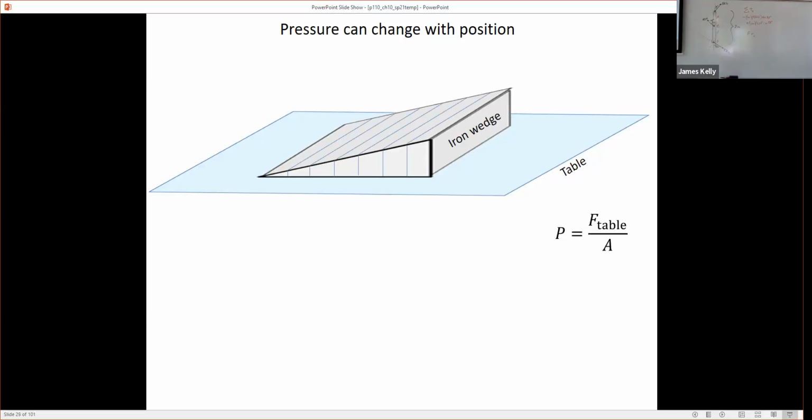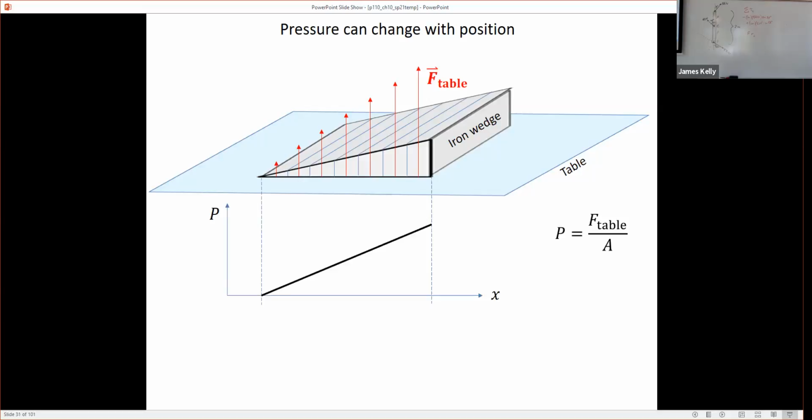So I could divide this up into a bunch of pieces. These aren't the smallest pieces, but eventually I'm going to divide it up into more pieces than that. And for each piece, let's calculate the upward force from the table divided by the area of that piece, the area of the rectangular strip underneath the heaviest piece, and so on to the left. If we do that, we'll find that the upward force from the table is really big at the right end, because it has a lot of weight on top of it, and it gets smaller in a linear fashion as you go to the left end. So if we graphed the pressure as we went across, it would be increasing linearly.